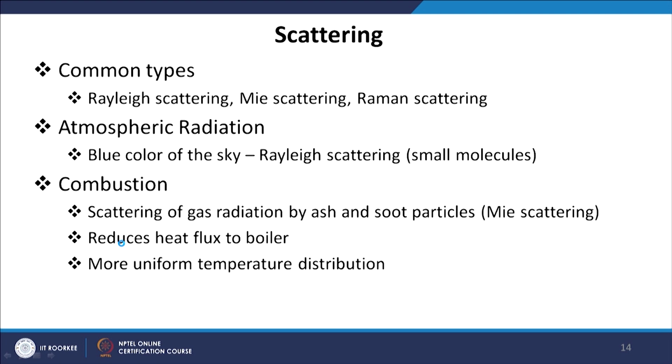In combustion we have scattering by soot and ash particles, especially in coal fired boilers. There we have scattering by relatively large particles, and we call it Mie scattering. It finds application in boilers where scattering by particles blocks the radiative heat transfer, and does not allow boiler surfaces to get heated from combustion gases.